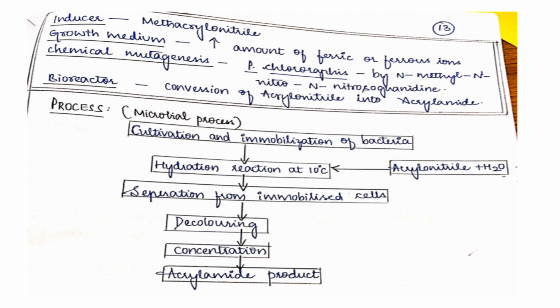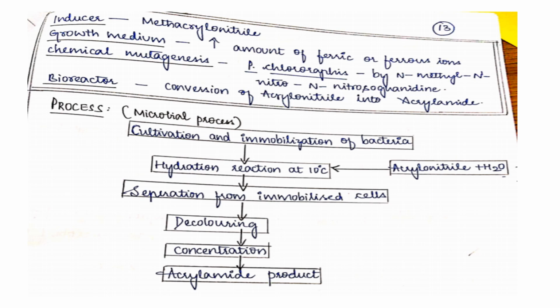And you require one bioreactor for the conversion of acrylonitrile to acrylamide. The process is very simple. First, cultivate the microorganism, immobilization, and then the reaction will occur. That is, you are providing enzymatic activity, acrylonitrile and water. Then you have to separate the compound from immobilized cells, decolorize it, concentrate the product.